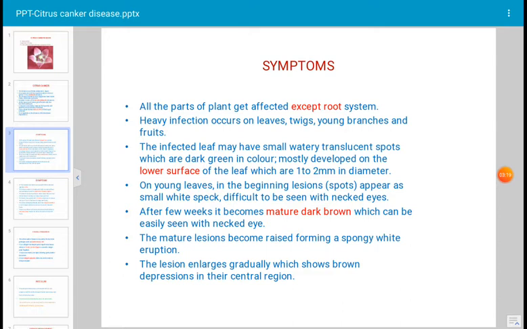After a few weeks, what happens? The spots become mature and they are corky spots, dark brown in color, which are easily seen with the naked eye. The mature lesions are slightly raised corky spots, and the lesions enlarge gradually, showing brown depressions in the central region.